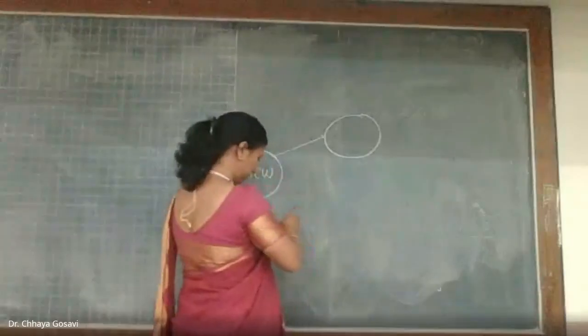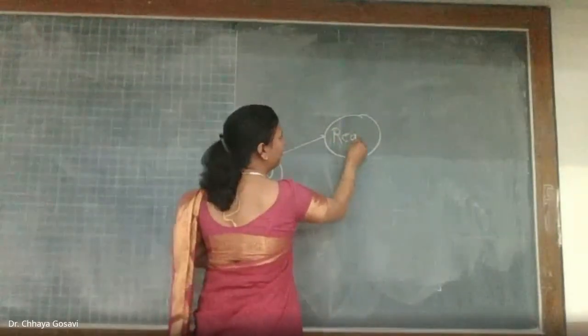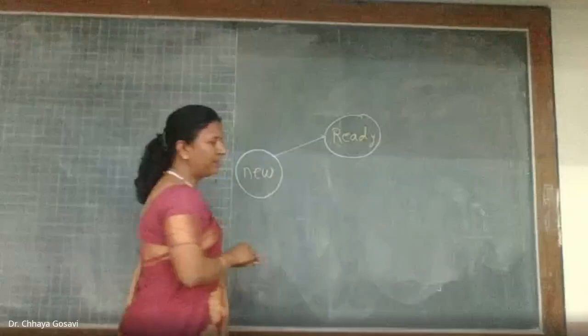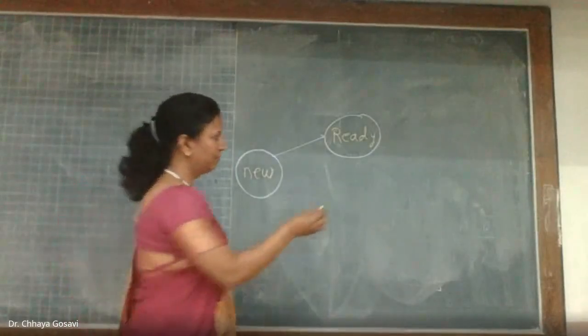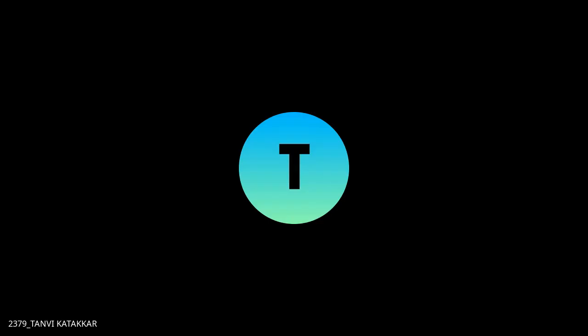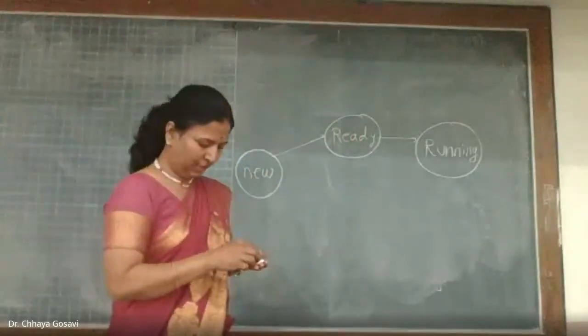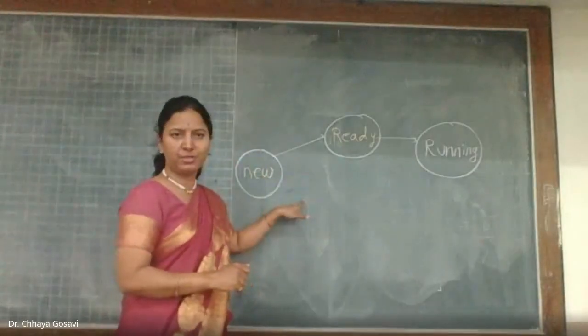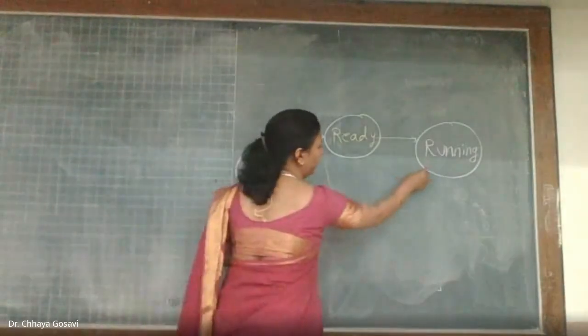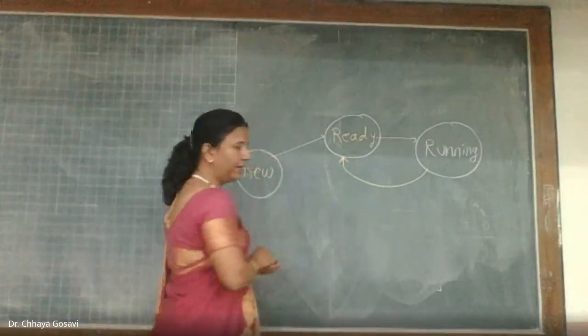To run? Ready state. After ready, the process is in the Running state. Then, if any high priority process arrives, the process can be preempted and given back to the ready state.